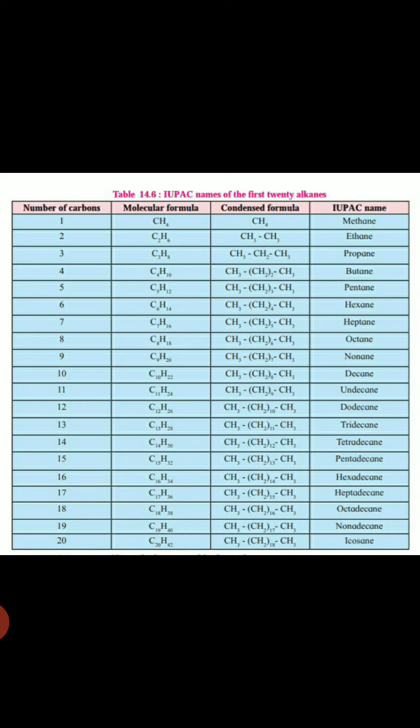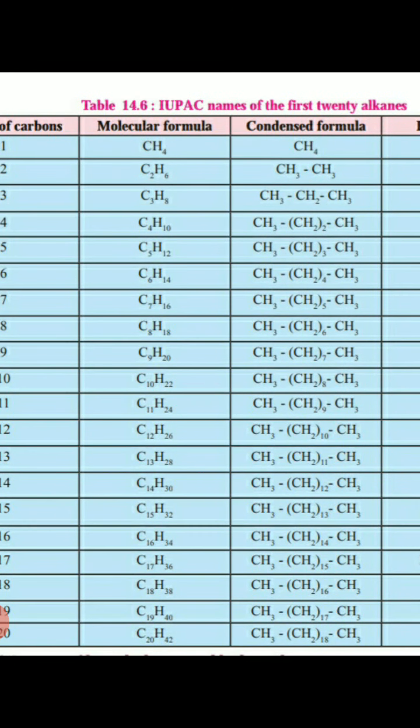Now, in that lecture, first I told you what is meant by alkane. To understand organic chemistry, you must know the alkane, because alkane is the parent form of all the functional groups. Means from alkane we can derive all types of functional groups. Now, the first member in organic chemistry is CH4. See here the formula, that is the first carbon atom.